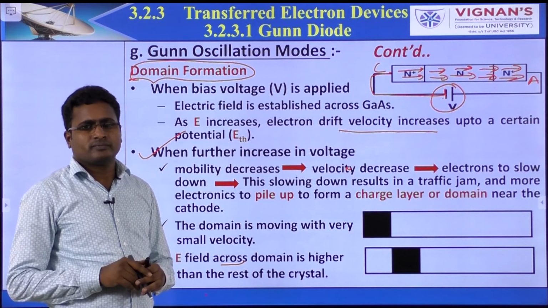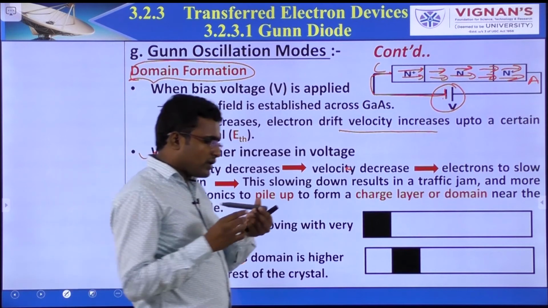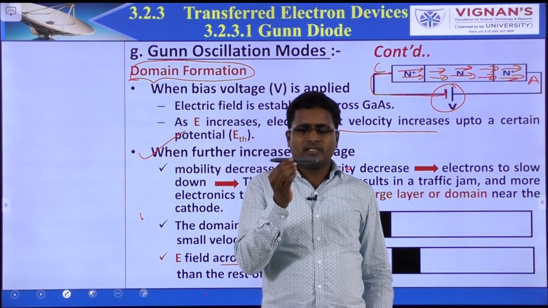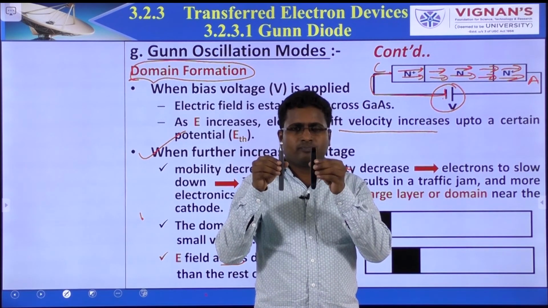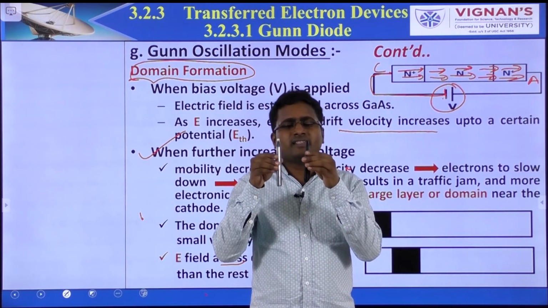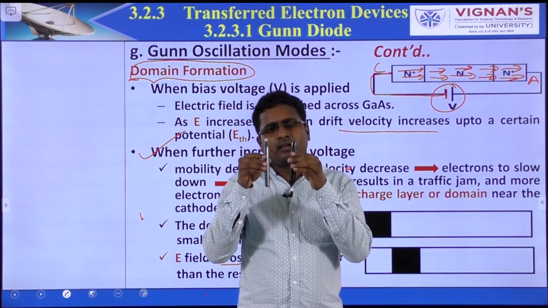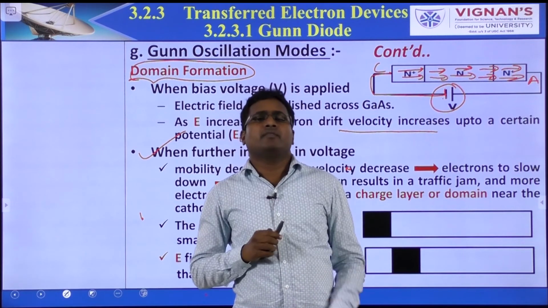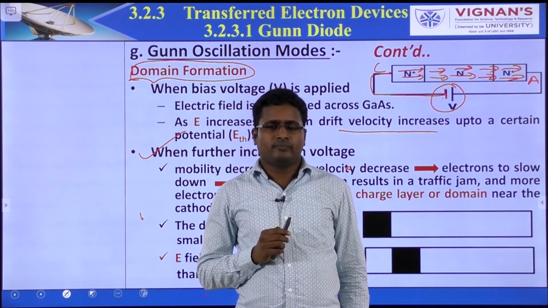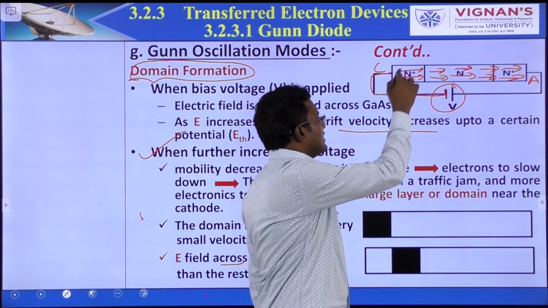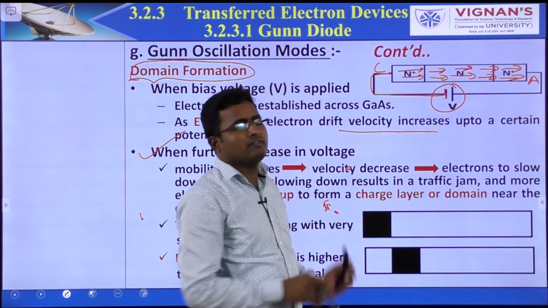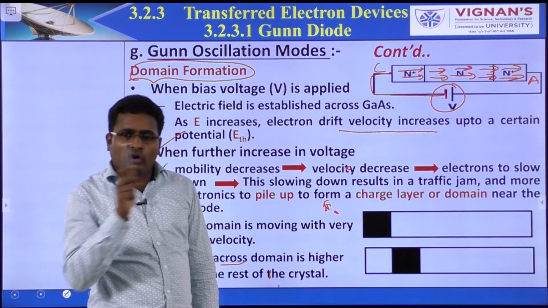So what happened? When we give the supply voltage, an electric field is developed. This electric field opposes the flow of electrons. Whatever electric field is developed across the device opposes the flow of electrons.